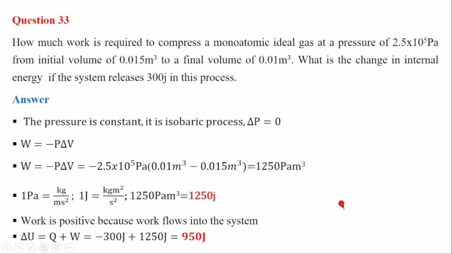So let's then calculate the internal energy. The internal energy will be equal to Q plus work done. The Q will be negative because the system is releasing heat, then plus the work done, which is positive. So we'll get 950 joule as the internal energy.